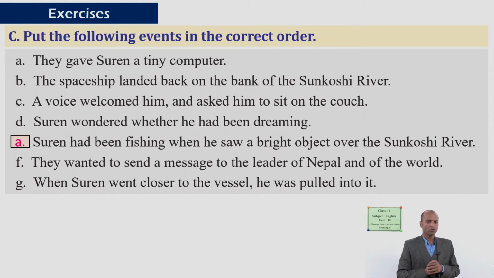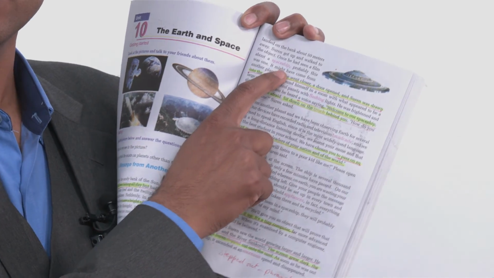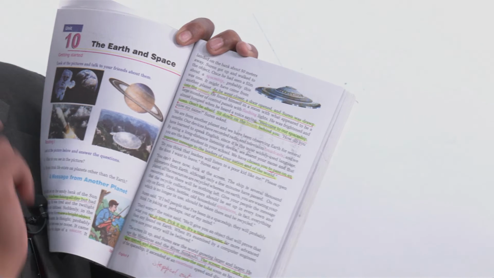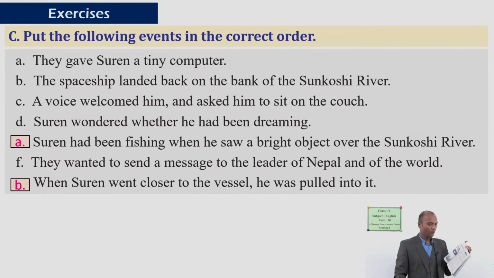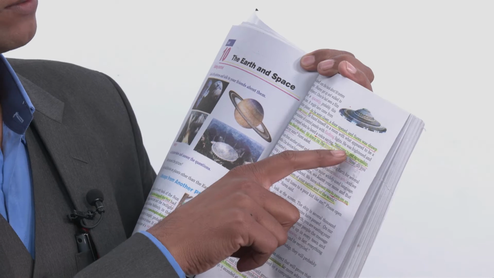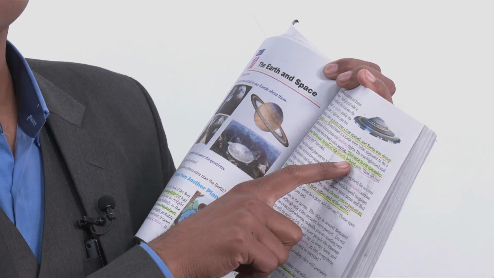Good. So what is the next sentence? Okay, very good. It is the last one: when Suren went closer to the vessel, he was pulled into it. So you can find this information here under this picture. And what is the third one? Okay, the same information: Welcome to our spaceship, Suren. Don't be afraid. Sit down on the couch behind you.